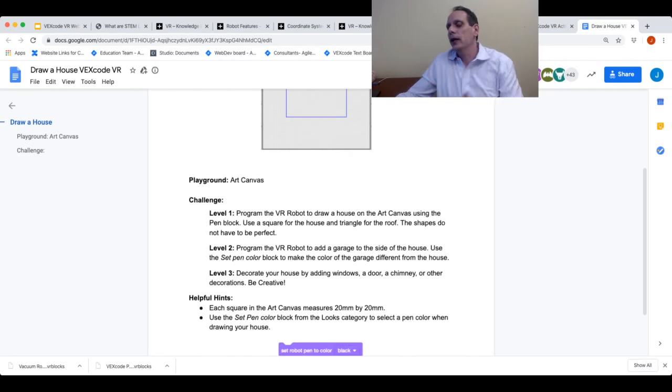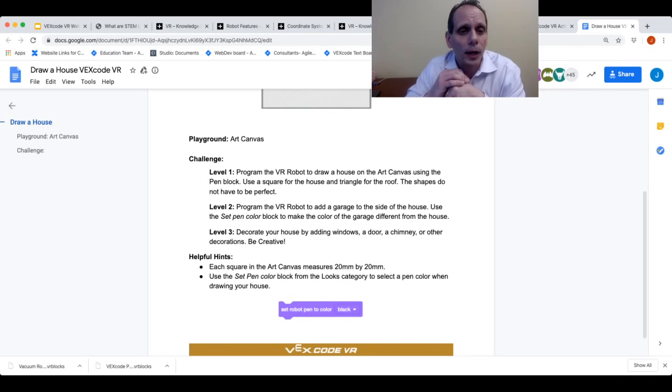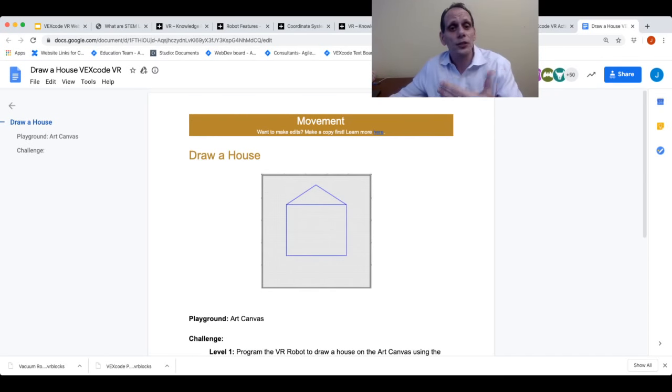Helpful hints, right? So we added some helpful hints here at the bottom for the students as you're going through it. Here we tell you that you can use the set pen color in the looks category to draw your house. Each of these activities has this same format. So for you, the teacher, it's very easy to get up and learn how to do this.